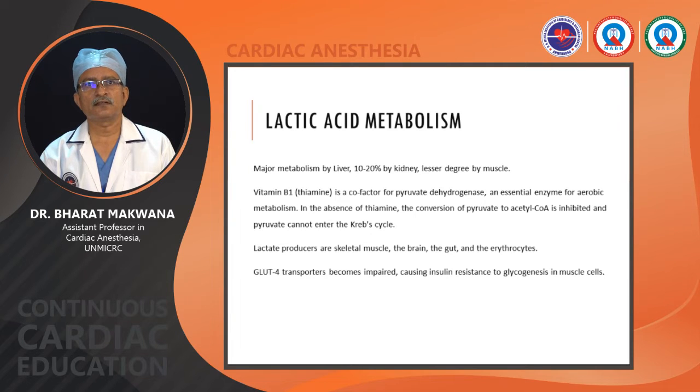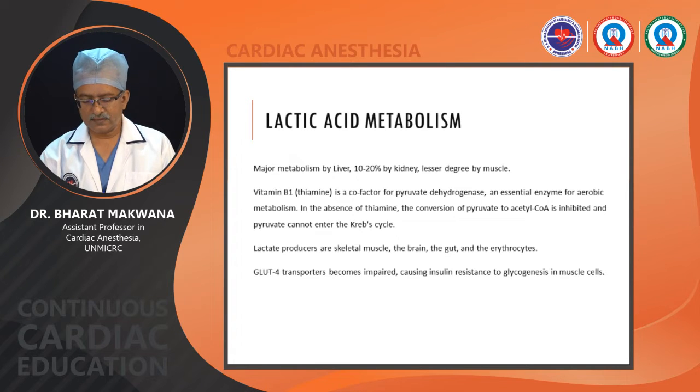Liver cells have different glucose transporters, 1 and 2, then 4, and that is insulin independent. So the liver can take glucose without the help of insulin, and it can metabolize it efficiently if oxygenation is normal and perfusion is normal. Now vitamin B1, we have earlier told, pyruvate dehydrogenase is an essential enzyme for aerobic metabolism. In absence of thiamine, the conversion of pyruvate to acetyl coenzyme A is inhibited, and pyruvate cannot enter the Krebs cycle.